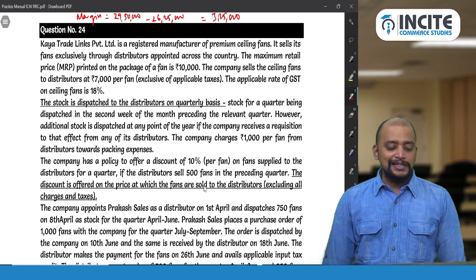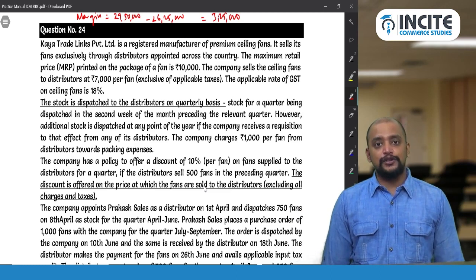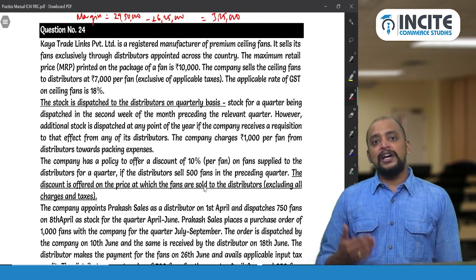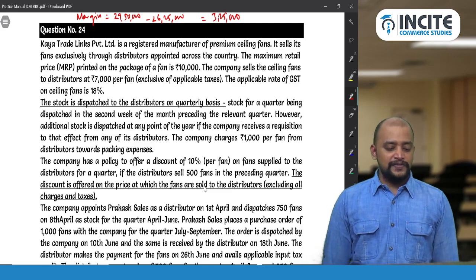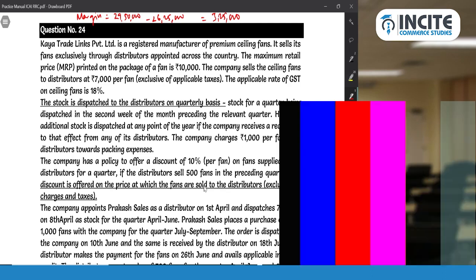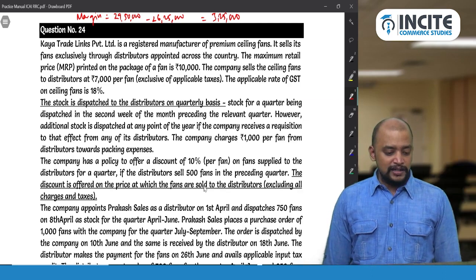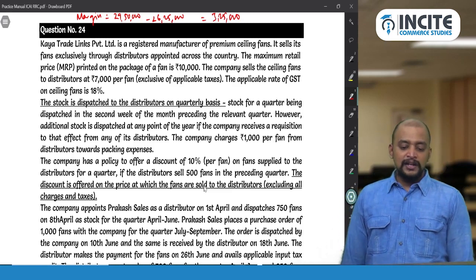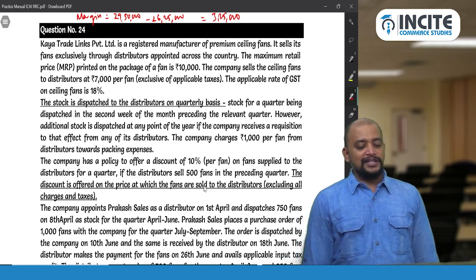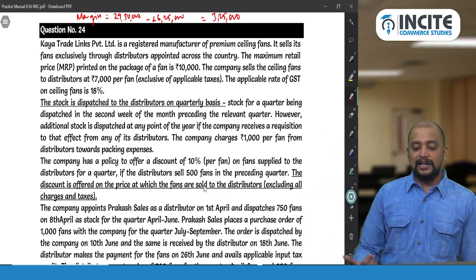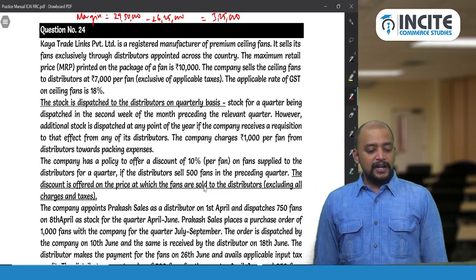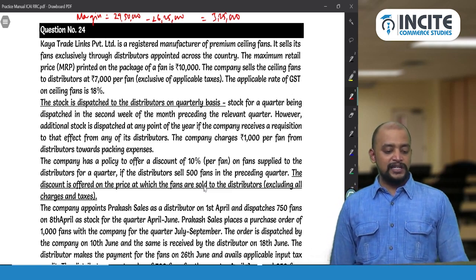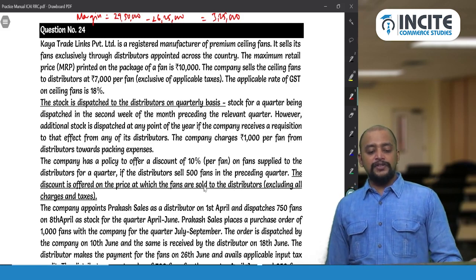The company sells the ceiling fans to distributors at rupees 7,000 per fan, exclusive of applicable taxes. So they are selling it to their agent at the rate of 7,000 rupees, and the applicable rate of GST is 18%. The stock is dispatched to the distributors on a quarterly basis. Stock for a quarter being dispatched in the second week of the month preceding the relevant quarter. However, additional stock is dispatched at any point of the year if the company receives a requisition to that effect from any of the distributors.